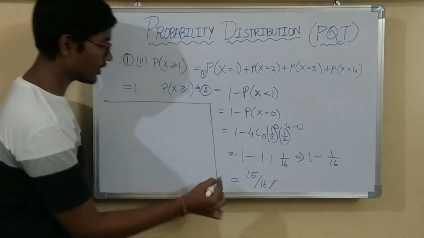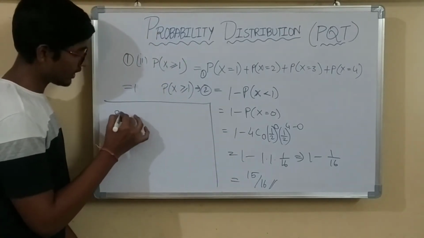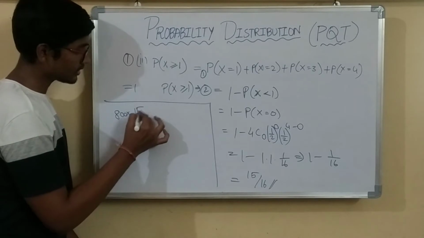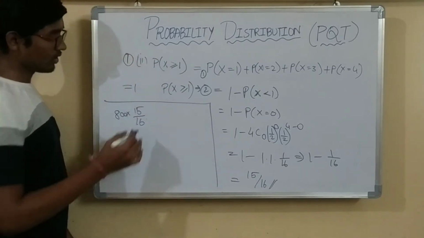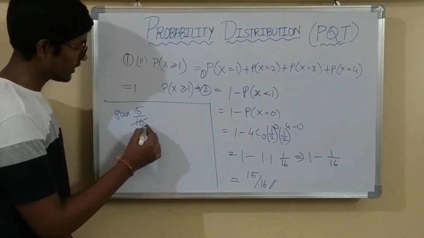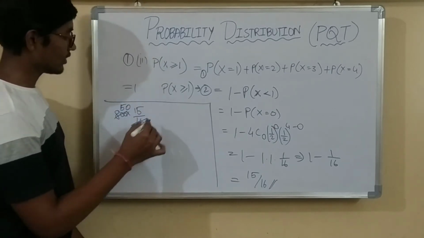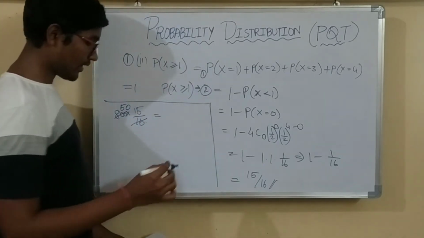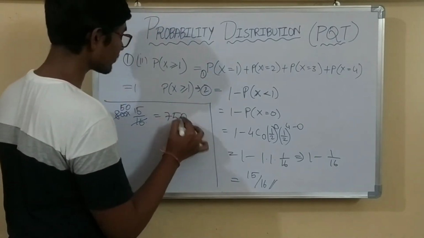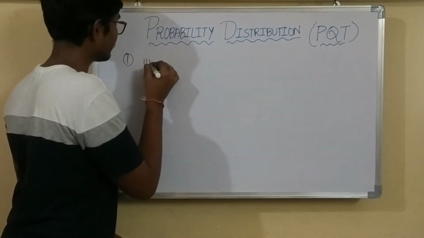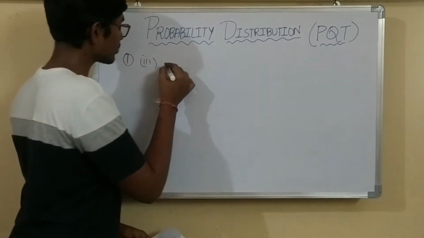You have to calculate it for 800 families. So 800 into 15/16. So 16 ones are 16, 50s are... So 50 into 15, the value is 750. Now the third one is at most 2 girls.